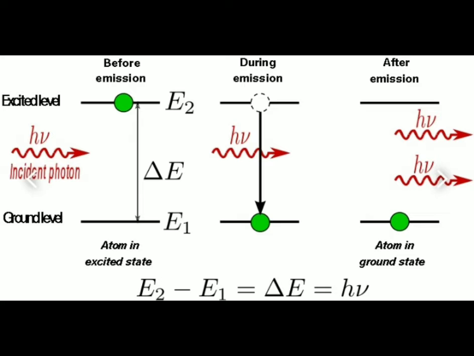coherent light. So an atom in the excited state need not wait for spontaneous emission to occur. There exists an alternative mechanism by which an excited atom can make the downward transition, means from higher level to lower level, and emit light. So the photon energy h nu, which is equal to E2 minus E1, can induce the excited atom to make the downward transition. Downward transition means jumping from higher to lower level.